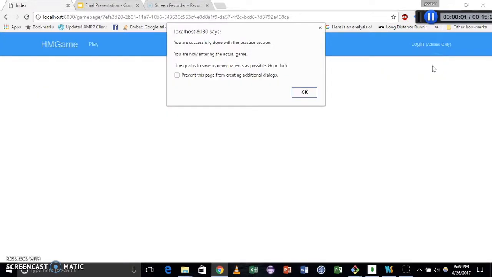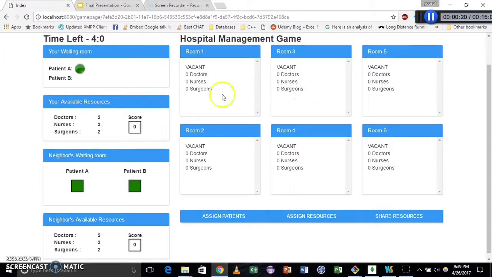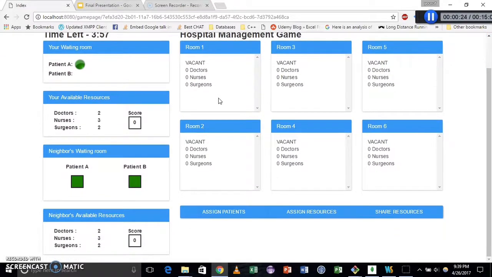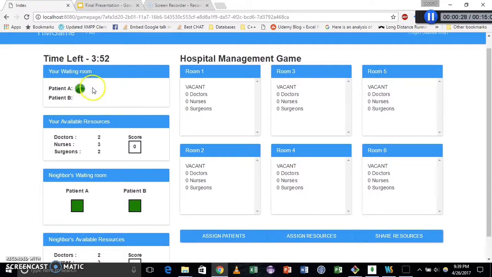Thanks, Sayed. So I'm Tarun and I'll be explaining the actual game and the interaction between the agent and the player, and also the different versions of the game. You are greeted with this alert screen where the user is notified of the goal of the game. The actual game is similar to the practice game. Here you have the different sections where patients are coming in.